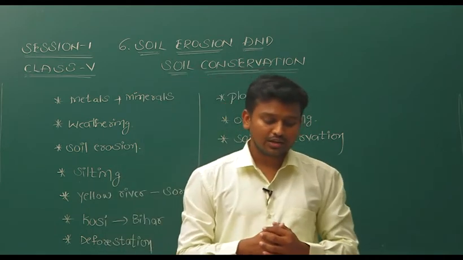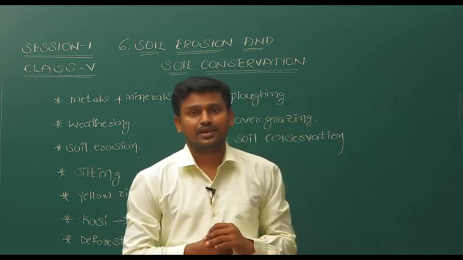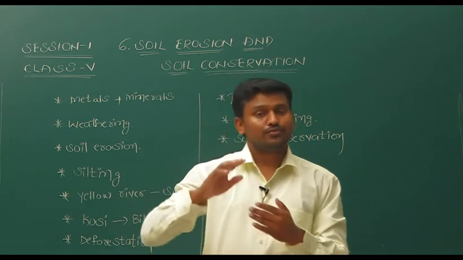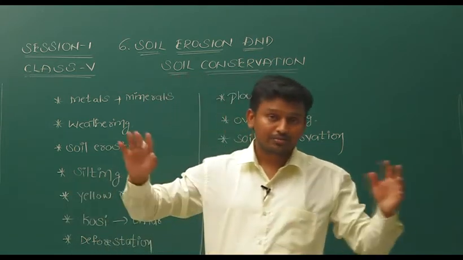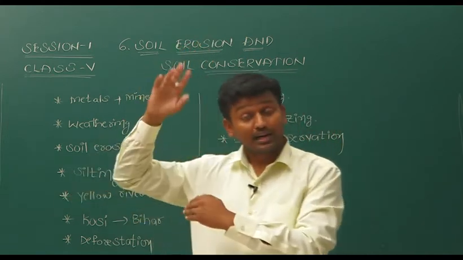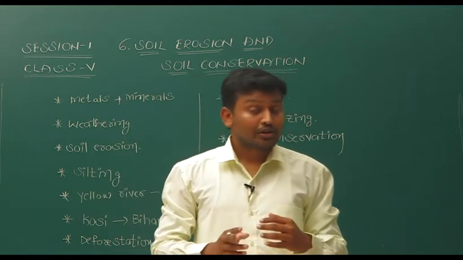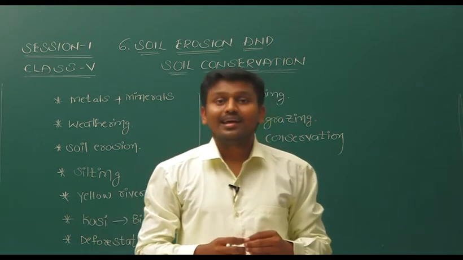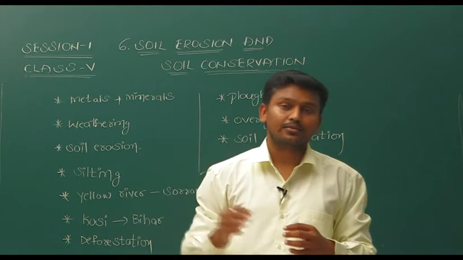And next, covering hill slopes with forest. For example, if you see landslides, what is the meaning of landslides? In some places lands are very high, and from high places sometimes they fall down to the ground. Do you know why these landslides occur? Due to the lack of trees on that land.